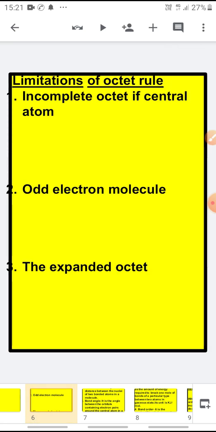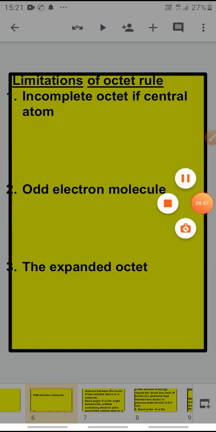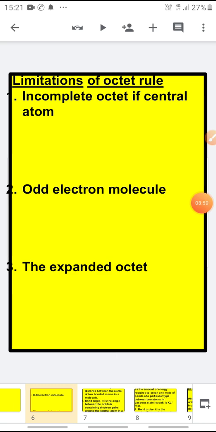Now, there are certain limitations of the octet rule. I have told you that the atoms form the chemical bond in order to have the fully filled octet, but there is a limitation in the octet rule. For example, the first limitation is the incomplete octet of the central atom.